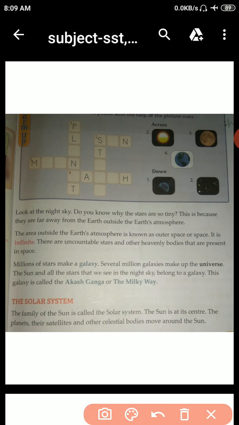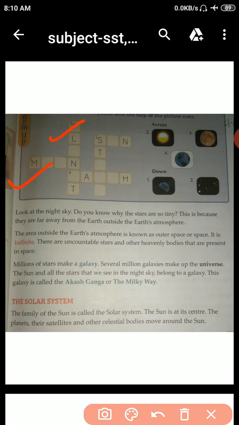Now, students, today I will explain chapter 2 again, and I hope you all understand this chapter. Our chapter is The Earth in Space. Here, complete the crossword puzzle with the help of the picture cues. Okay, so complete this. Now, start from here.